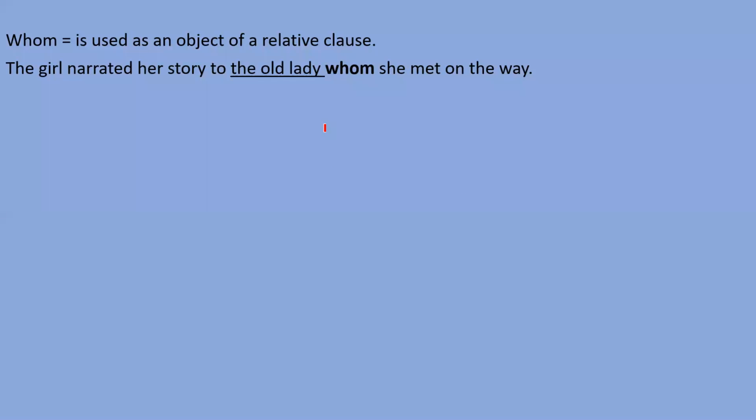So dear students, you can understand that this word whom is not the subject of this because the subject is already given there. So that has become the object of this relative clause. Okay. So whenever we want to know about the object, we should use the word whom.